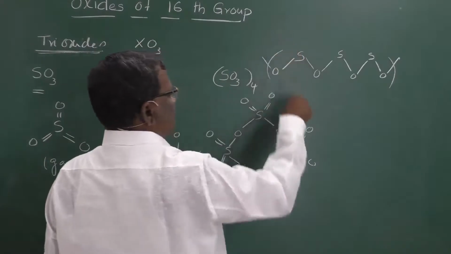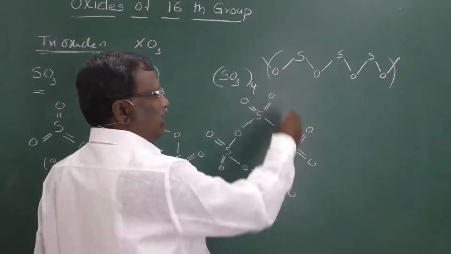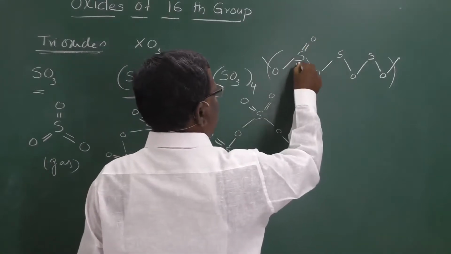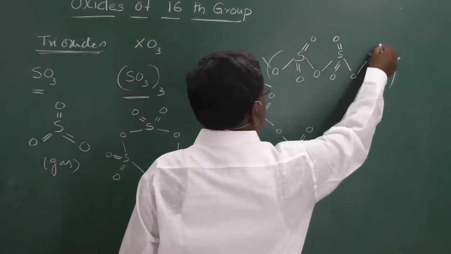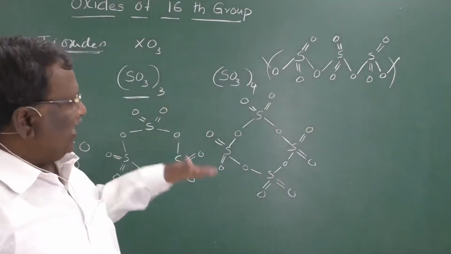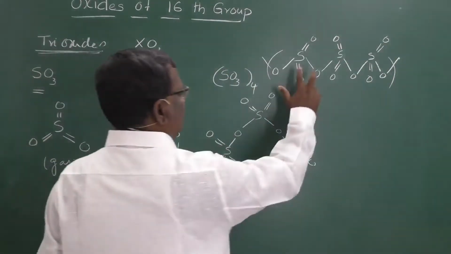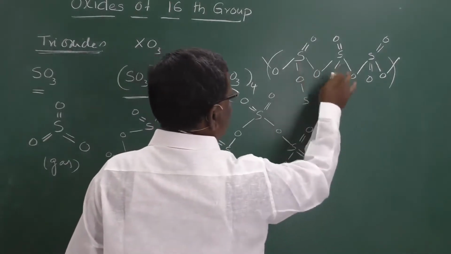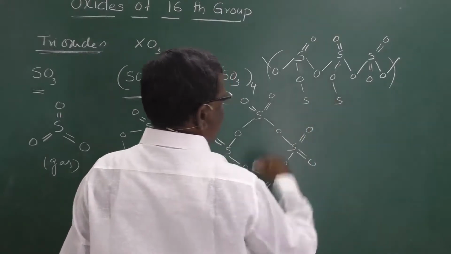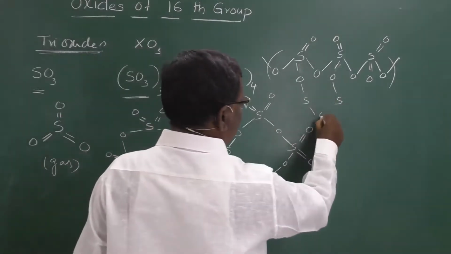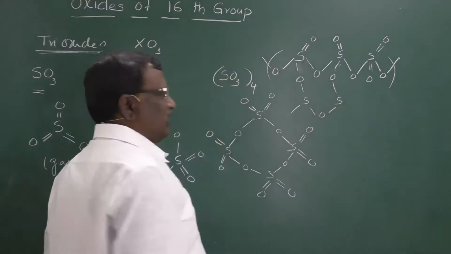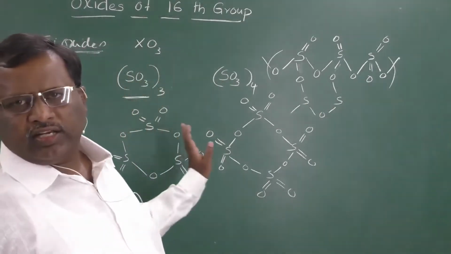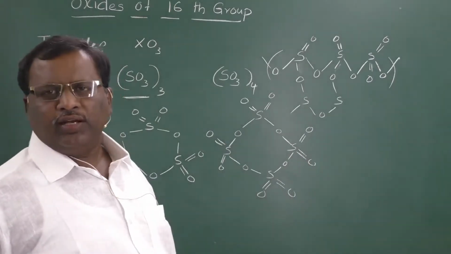Through oxygens they are connected, and on each sulfur again we have 2 double bonded oxygen atoms. And we have cross-linked sheets also. That means this will be connected to another sulfur atom, and this double bond is also connected with another sulfur atom. In that way it can form sheet-like structures also. So these are the structures of sulfur trioxide.